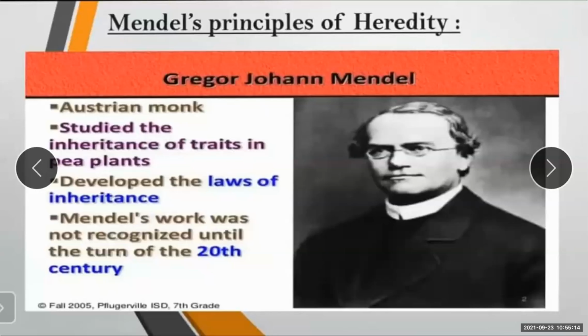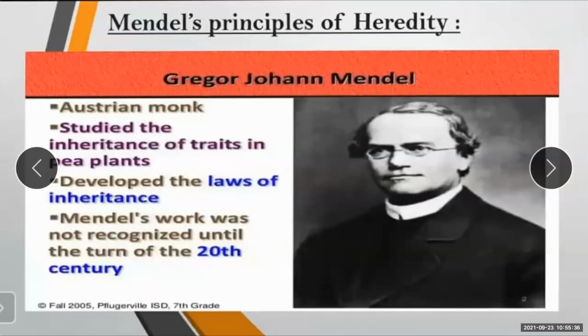Gregor John Mendel was an Austrian scientist. He studied the inheritance of some characteristics of the pea plants. Most of his experiments were done in pea plants only.